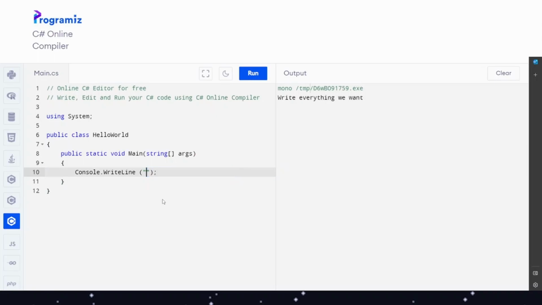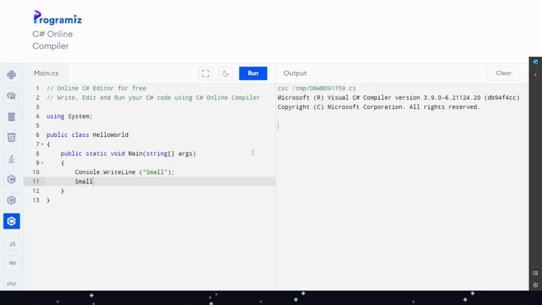This Console.WriteLine is just very small, but we can create so much more if we want. We can even write the next sentence here. However, if we write this only, then you can see that there is a small error. At first you can see here, a semicolon is expected, so I need to write down a semicolon.